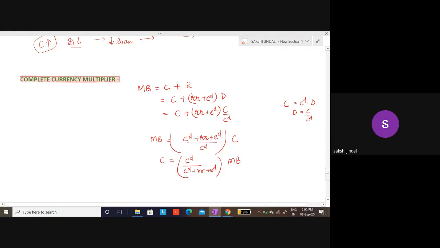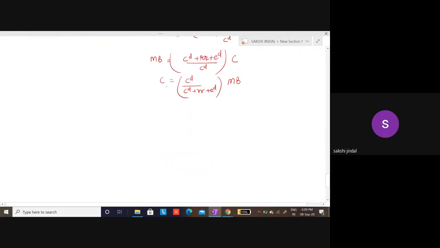Okay, so this is my currency when my monetary base is this much, and if I want to see what will be the change in currency, it will be in the similar manner. This will be my change in currency when my monetary base changes.